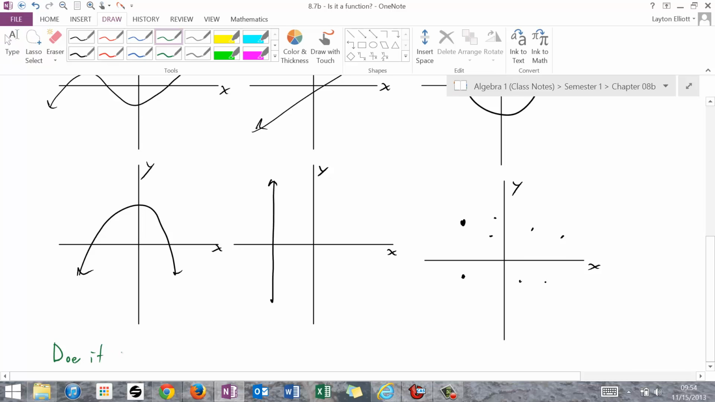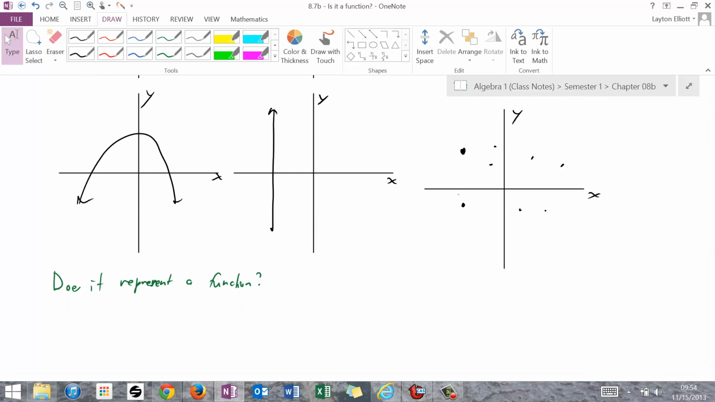Because a graph is a representation of a collection of ordered pairs. It's a representation of a relation. So does it represent a function? Well, one way to tell is this thing that's called a vertical line test. This is a very easy visual way to do it, and several of you probably have heard of this before.